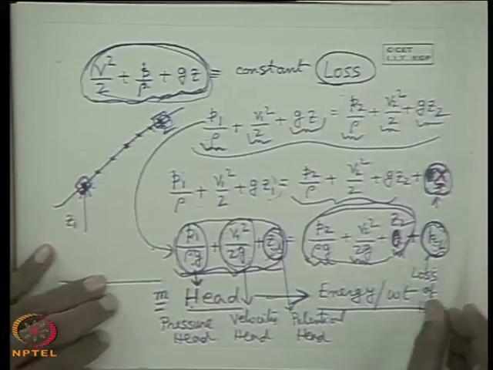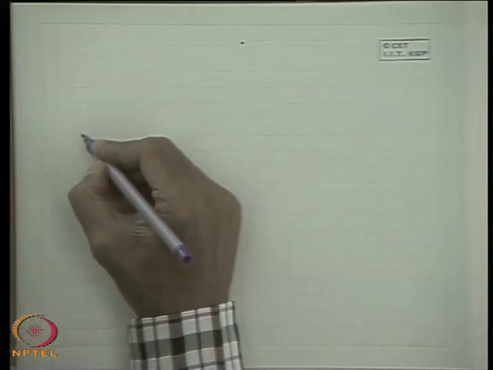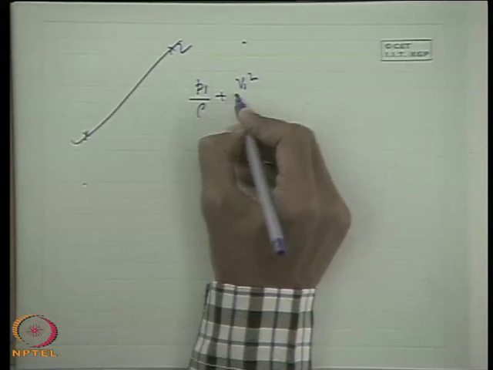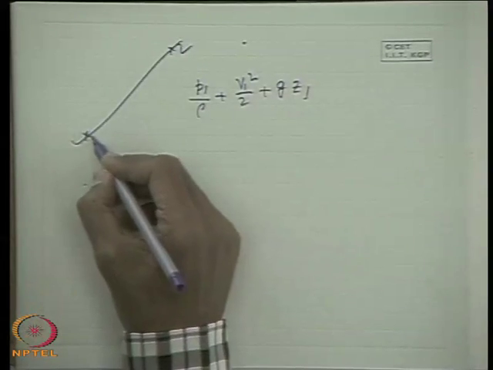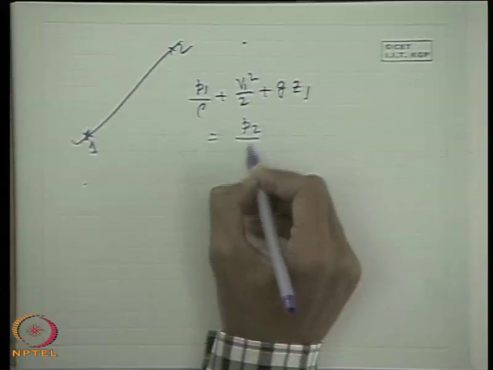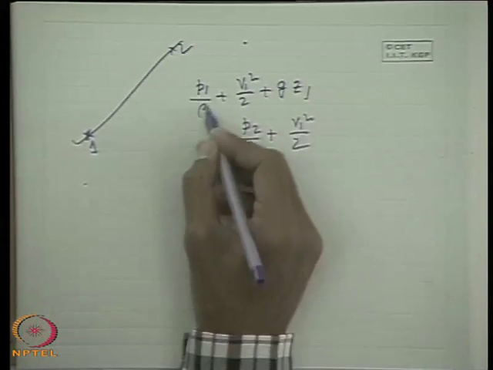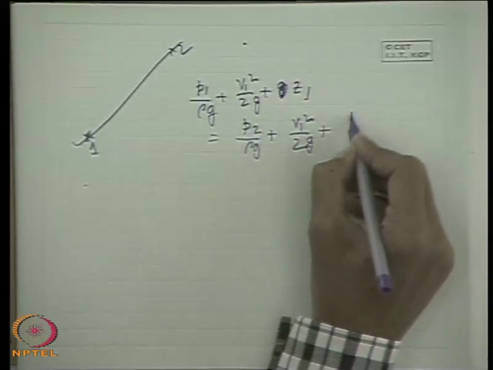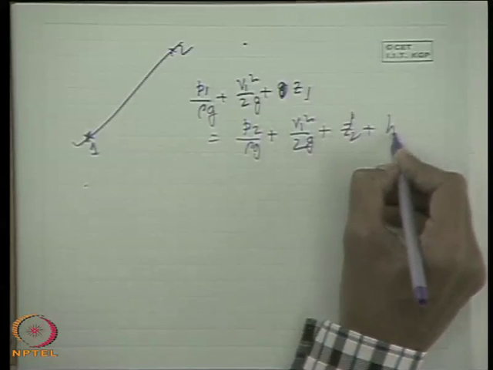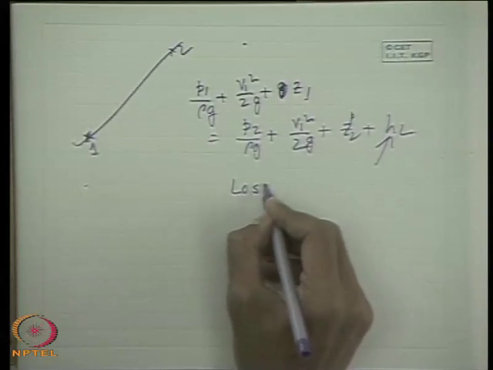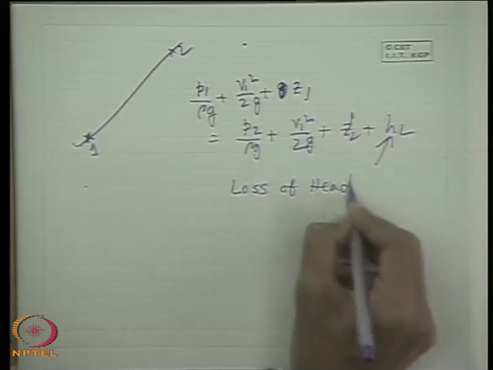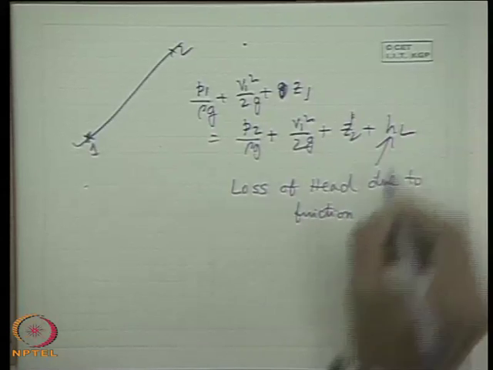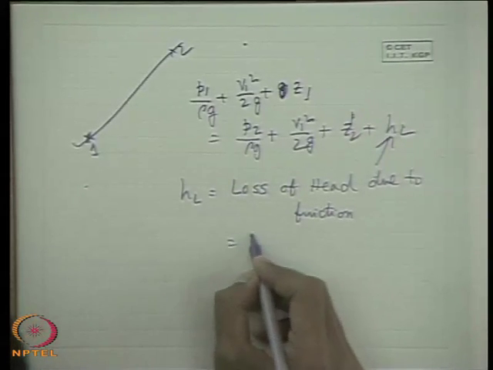So, this way we write the Bernoulli's equation for a flow from point 1 to 2 along a streamline: P1 by rho plus V1 square by 2 plus gZ1, total mechanical energy at point 1, equals the mechanical energy at point 2 plus HL. Now, I am writing on a per unit mass basis; I can write on a per unit weight basis also, without g, plus Z2 plus HL, where HL is a very important terminology, loss of head due to friction, and the usual terminology is HL, capital L or small l. Sometimes this is known as head loss.